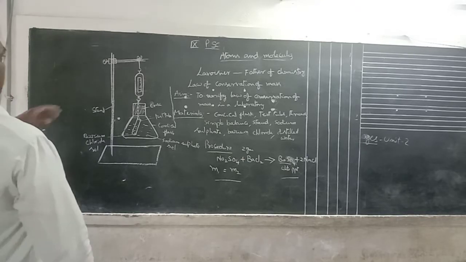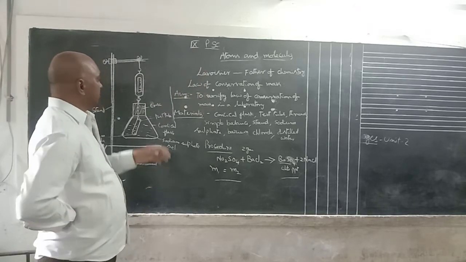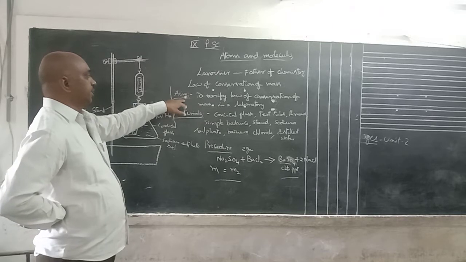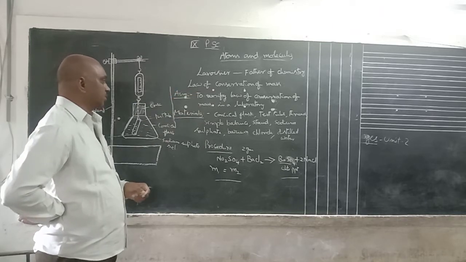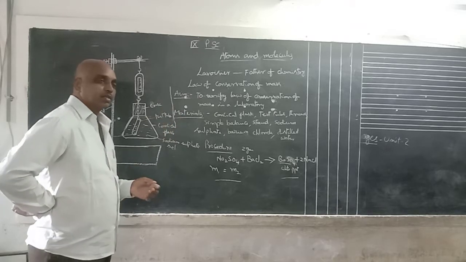Okay, this is a 4 marks question. Lavoisier is called the father of chemistry. First one, write the aim. Aim means to verify the law of conservation of mass in a laboratory. Second one is materials required. What are the materials required?